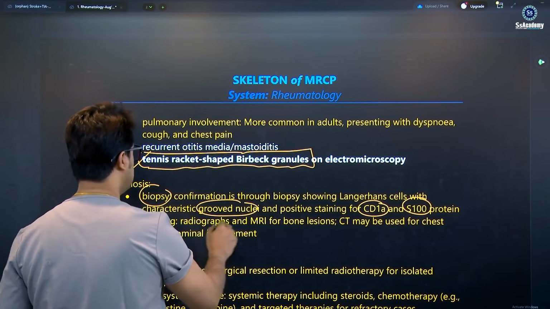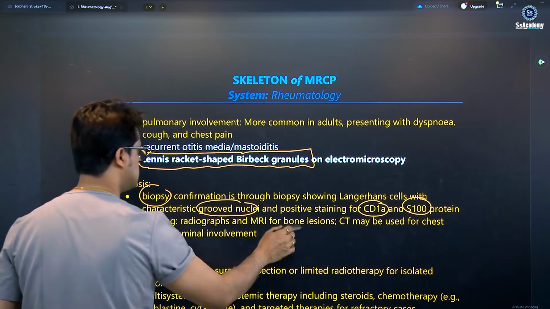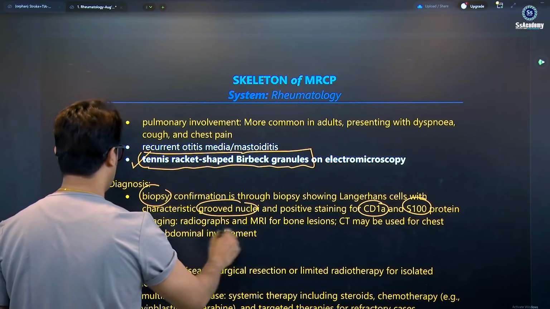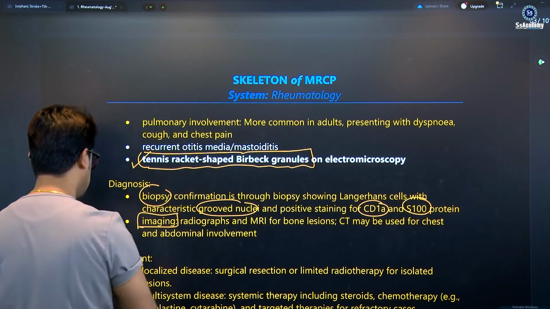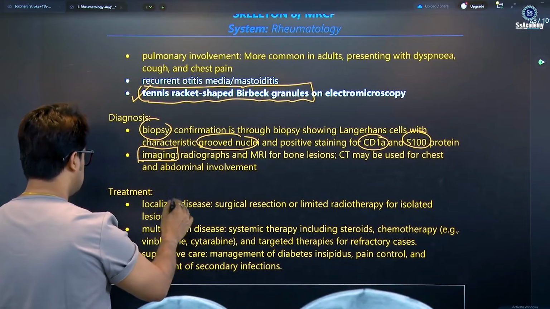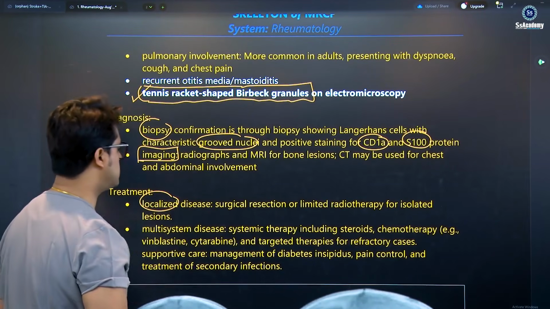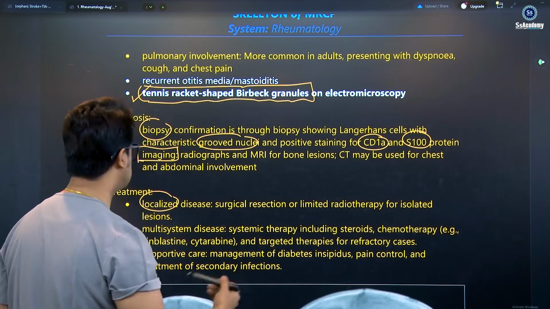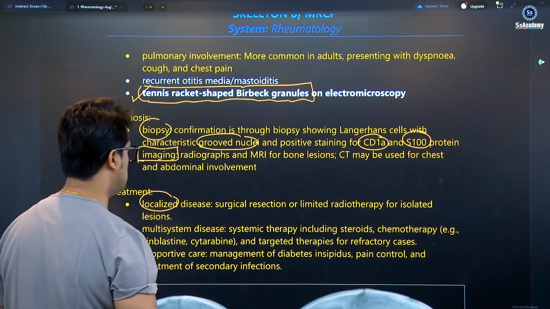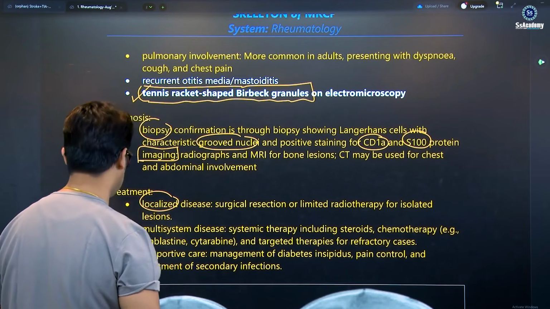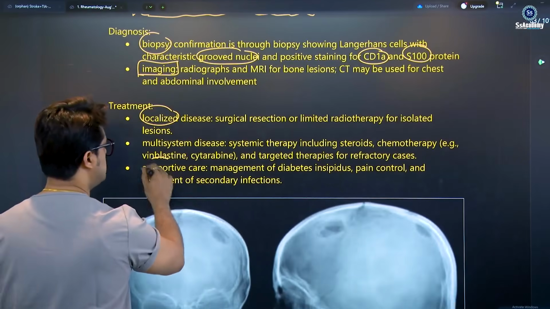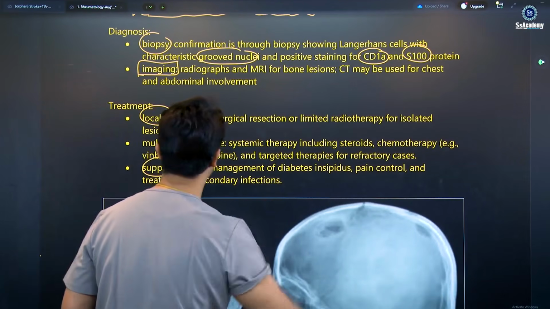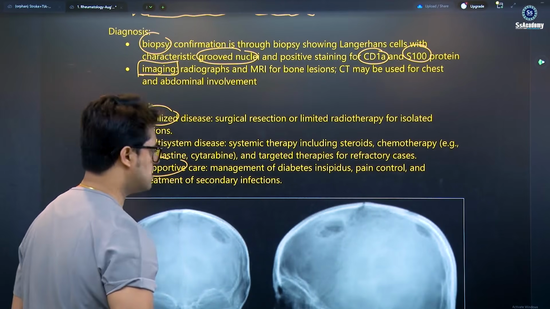And also imaging: radiographs and MRI for bony lesions, and CT may be used for chest and abdominal involvement. So imaging is needed. For treatment, localized disease is treated with surgical resection or limited radiotherapy. Multi-system disease needs systemic therapy: steroids, chemotherapy, vinblastine, and cytotherapy, with targeted therapies for refractory cases. Supportive care includes management of diabetes insipidus, pain control, and treatment of secondary infections.